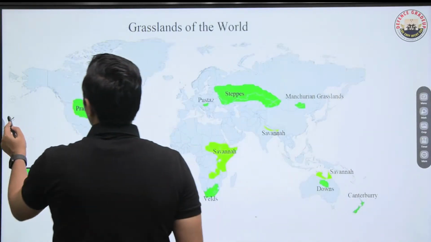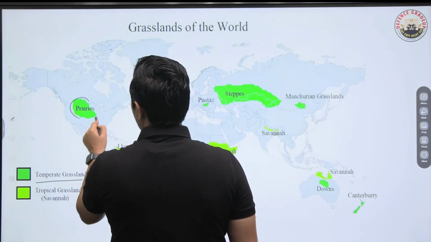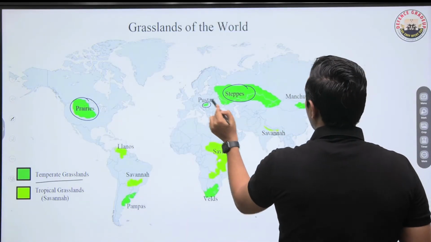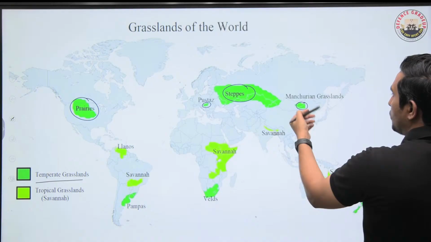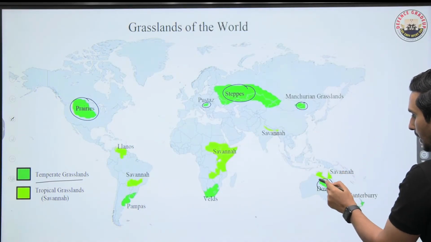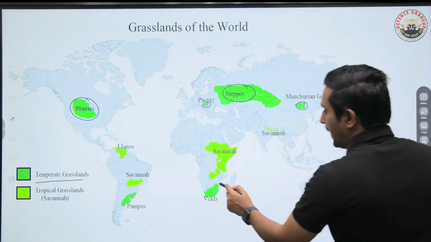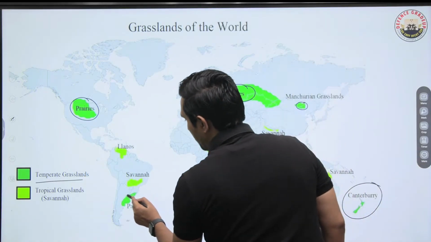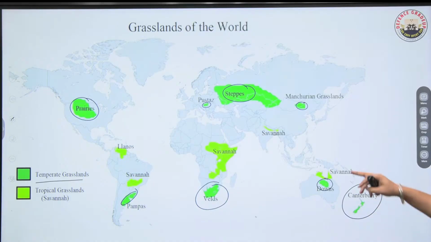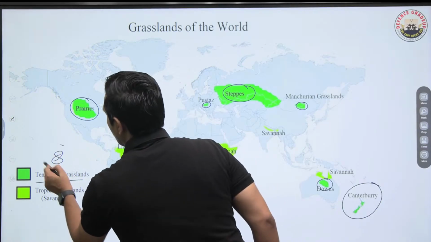Very important this is. Firstly, I will talk about the temperate grasslands. Like you can see prairies in North America, steppes in Central Asia, pustas in Hungary, Manchuria grassland, you can say, China and Mongolia border. And if I talk about downs, where are we? Downs in Australia, Canterbury grasslands in New Zealand, wells in South Africa, and pampas are there in Argentina. Please be very specific about them. So how many are there? 1, 2, 3, 4, 5, 6, 7, 8. So 8 temperate grasslands you have to remember for examination purpose.